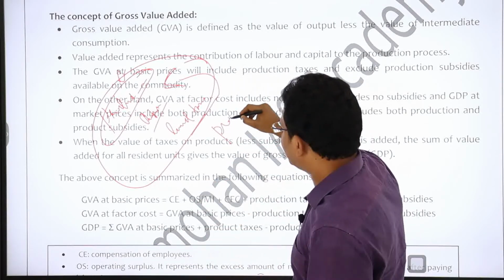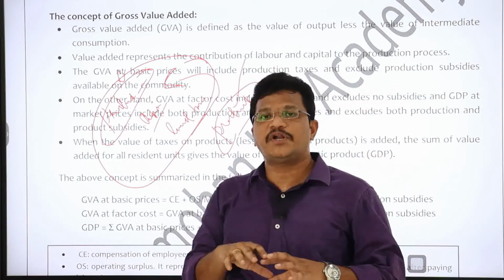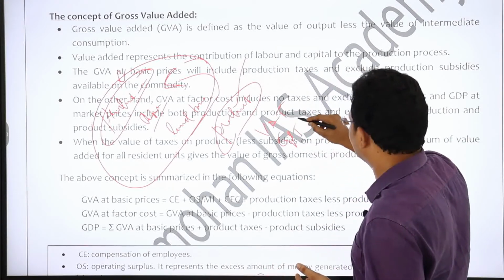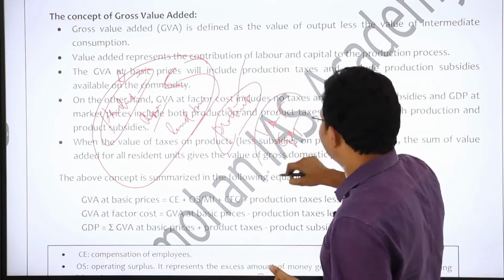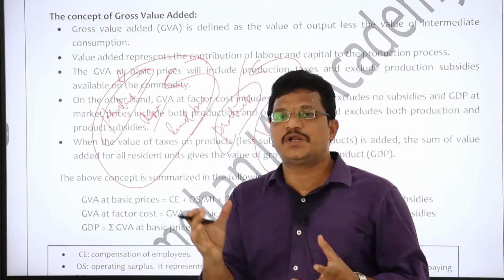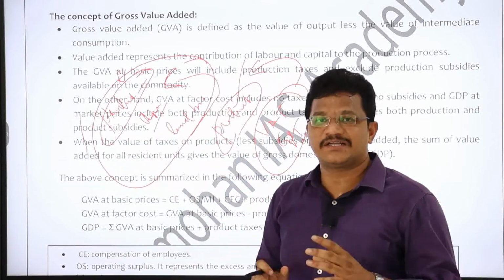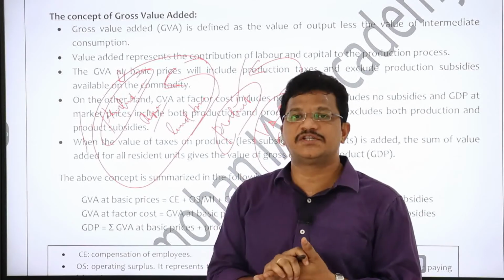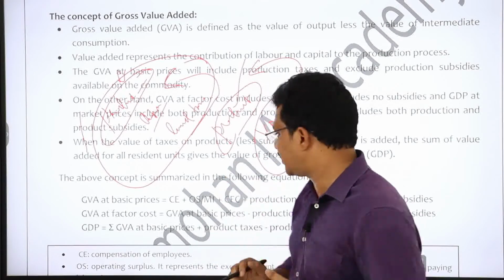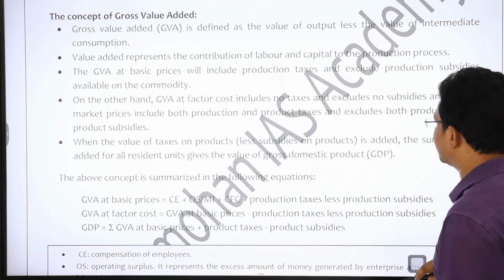Now, product taxes means these taxes are imposed per unit of output. For example, VAT, GST, right? All these taxes are product taxes, where the tax is imposed on the individual output or individual product, whereas production taxes don't take into consideration the volume of goods that you are producing. They are constant even if you produce 1 good or even if you produce 100 goods, right? This is the basic difference between production and product taxes.